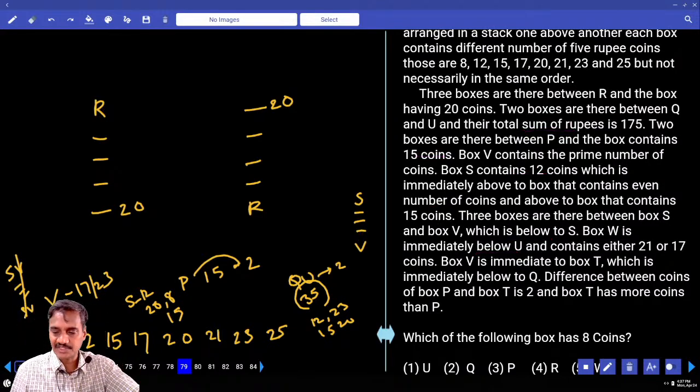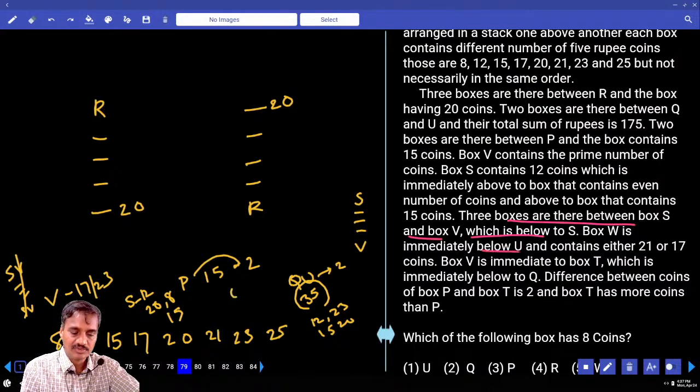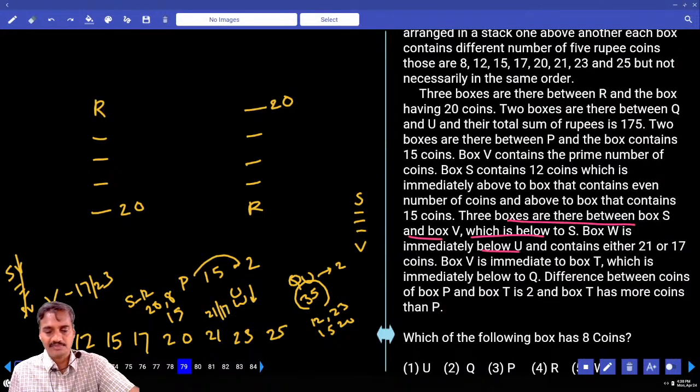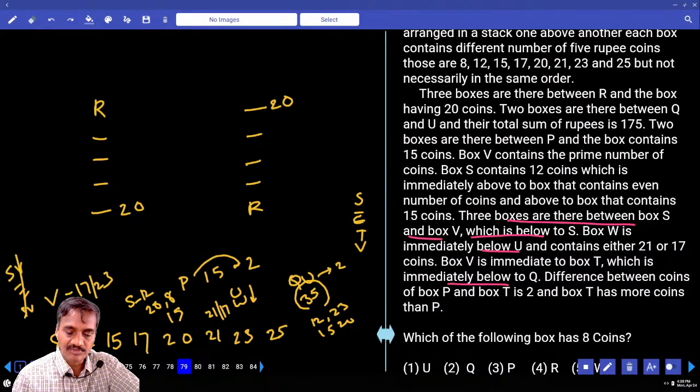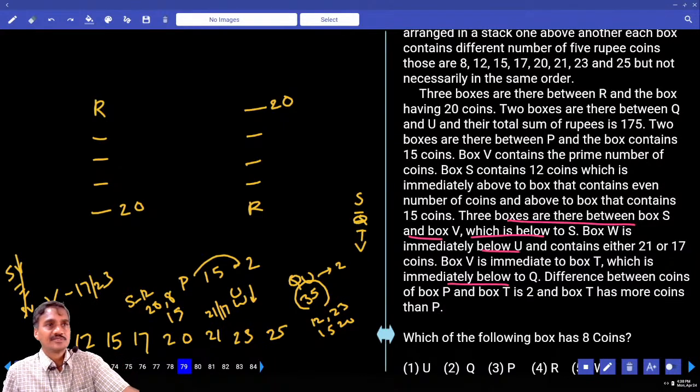Now how many boxes are there in between? 3 boxes between S and V, and V is below S. W is immediately below U, and W contains either 21 or 17. V is immediately below T, and T is immediate to V. Yes, blank, Q, T and V.